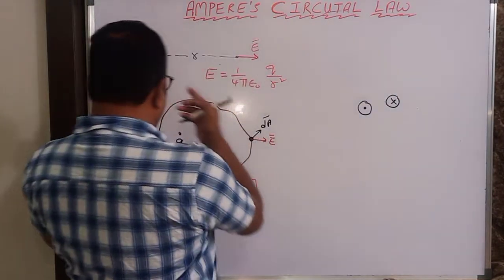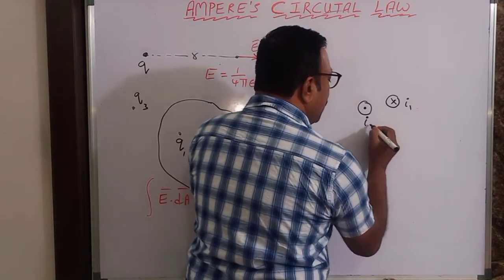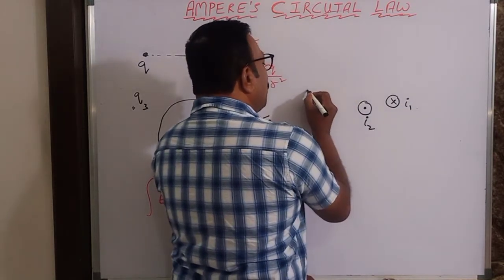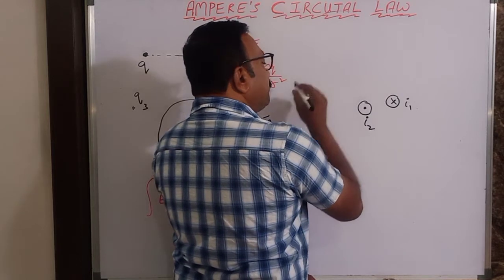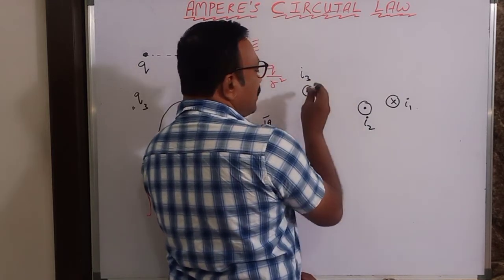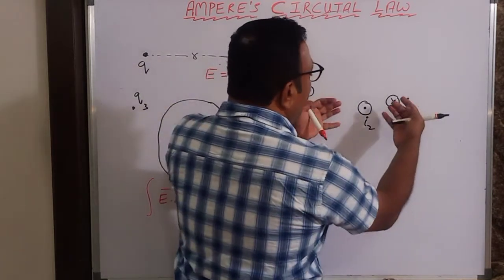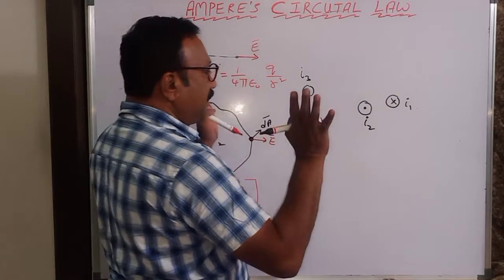Let the current here be I1 and the current here be I2. I will take one more infinitely long current carrying conductor here, whose current is I3. Of course, this current is coming outward, and here the current is going inward. They are infinitely long wires, right?